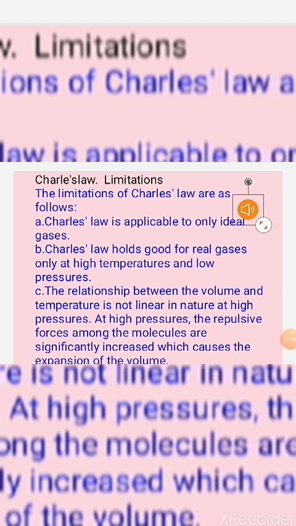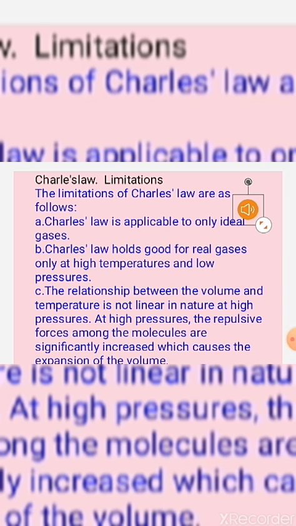The second law is Charles' law. According to this law, the volume of a fixed mass of gas is directly proportional to temperature at constant pressure. This law also has some limitations, such as it holds good for ideal gases. It may be good for real gases, but only if temperature is very high and pressure is very low.